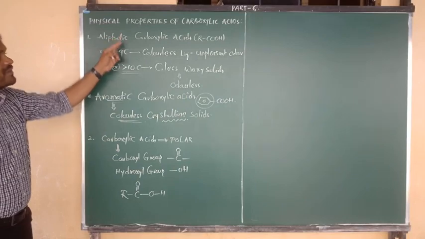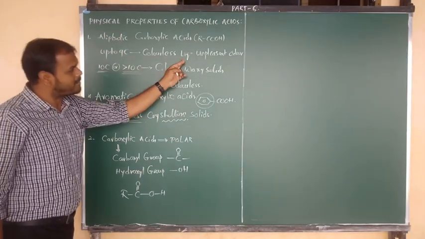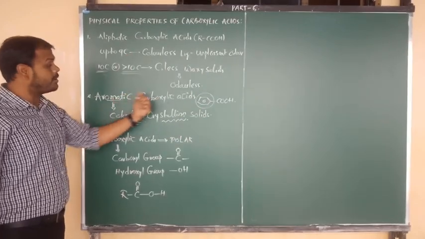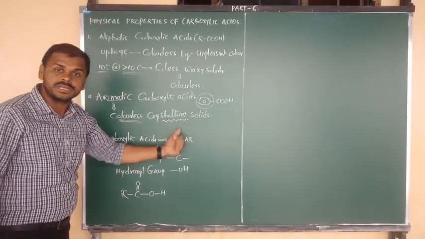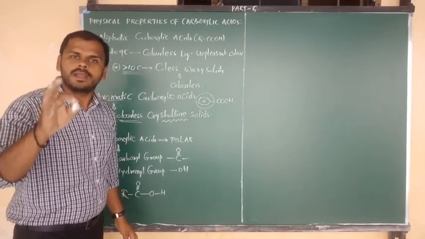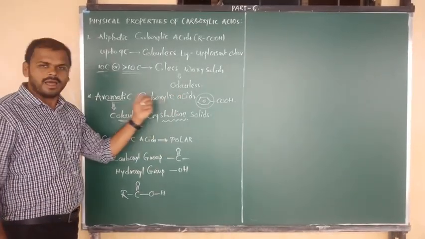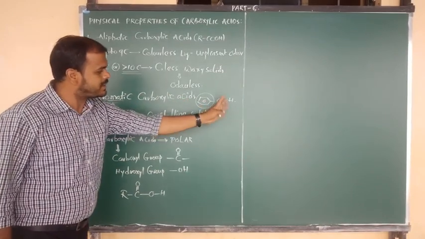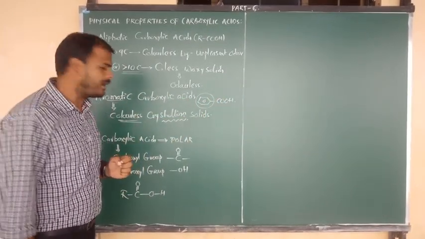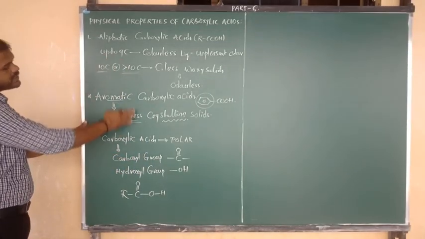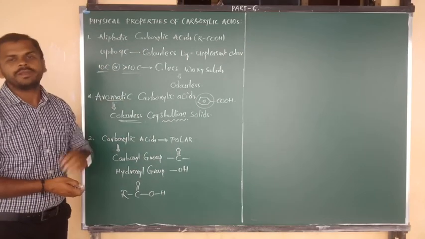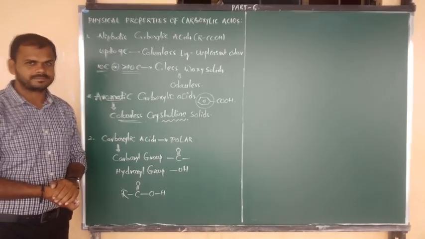Aliphatic carboxylic acids may be in liquid form or waxy solid form, but only aromatic carboxylic acids have crystalline nature. Crystalline solid carboxylic acids are aromatic acids. The example is benzoic acid. Good. So I have given the information about the physical state of aliphatic and aromatic carboxylic acids.